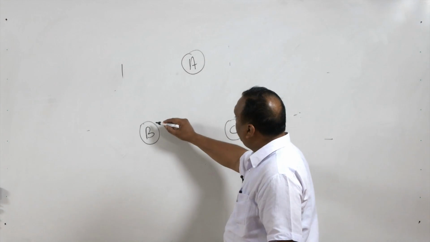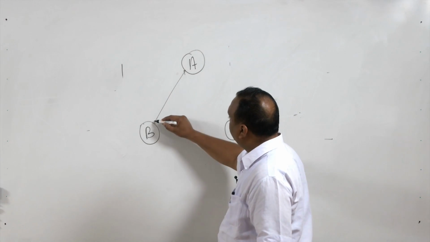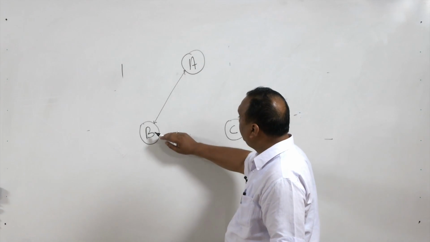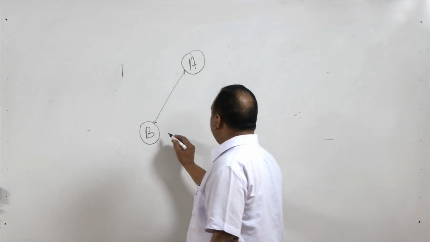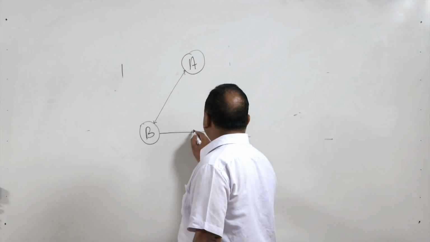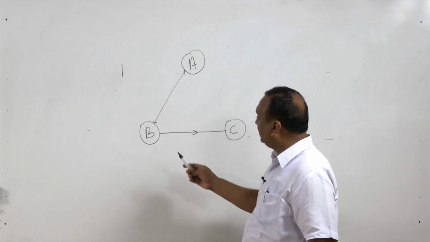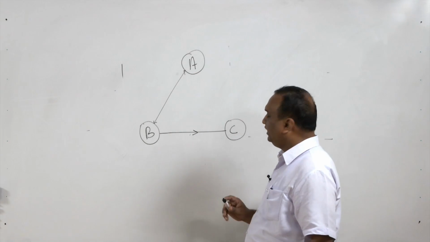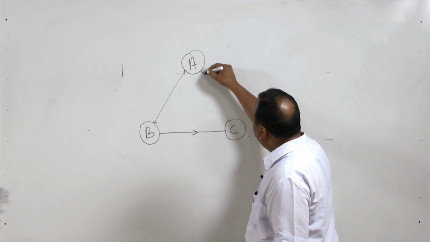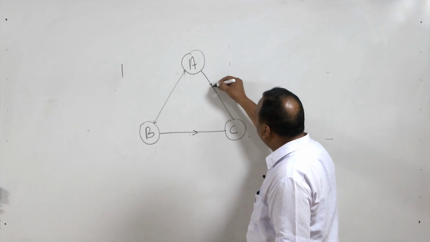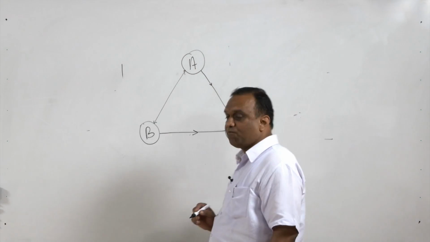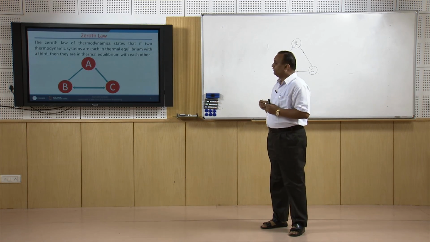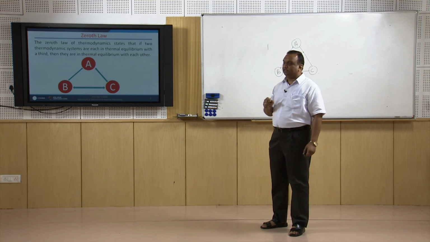Now, A and B are in thermal equilibrium. It means there is no heat transmission between A and B, either from A to B or B to A. Now, B and C are also in thermal equilibrium. It means there is no heat transmission from B to C or from C to B. So, definitely A and C shall also be in thermal equilibrium. This is stated by the zeroth law of thermodynamics, and this law gives the concept of temperature in thermodynamic systems.